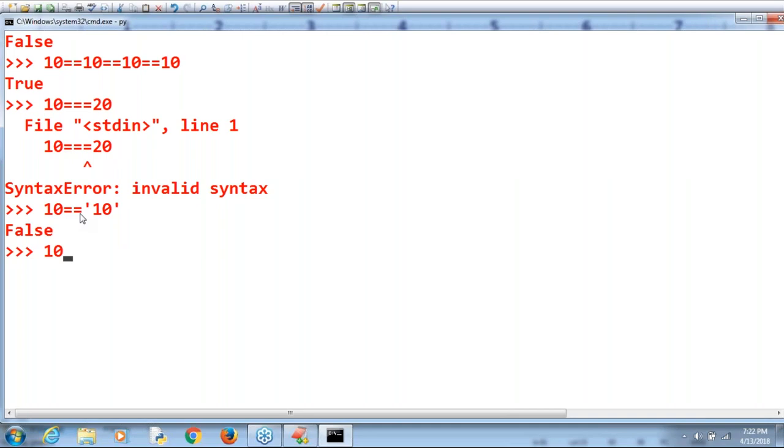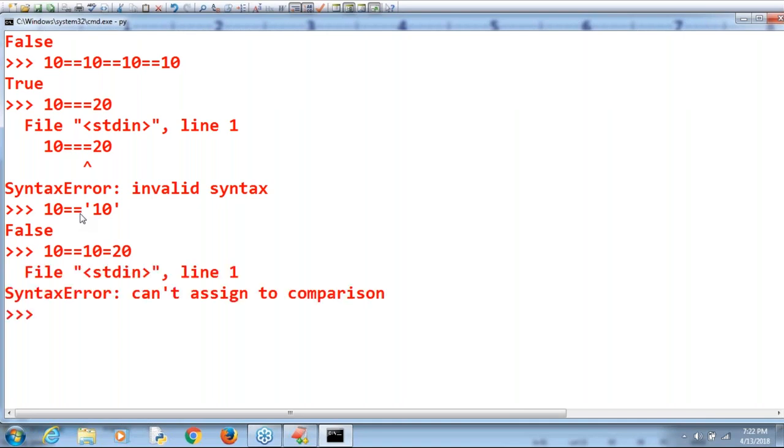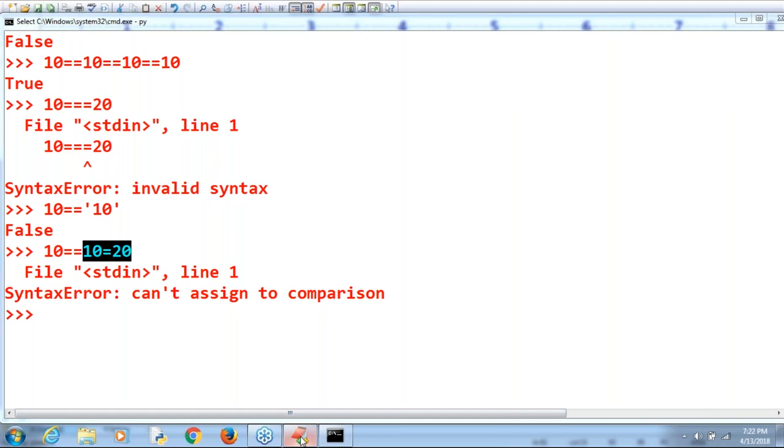Next, if I take 10 double equal to 10 is equal to 20. Observe that, 10 double equal to 10 is equal to 20. Can you please have a look once? Syntax error. What is the meaning of this one? So here 10 is equal to 20. What it means? You are not comparing, something like this is nothing but invalid. Clear, right? So make sure you don't get unnecessarily confused.